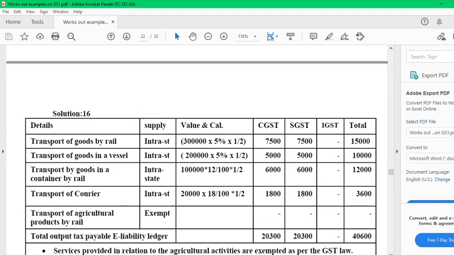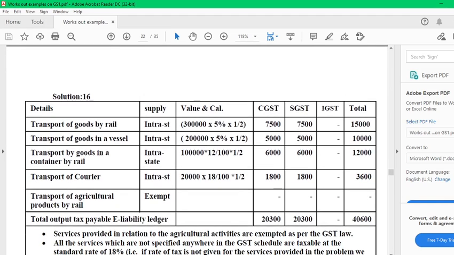Therefore, transport of goods by rail intrastate, 3 lakh into 5%, 7,500 each. Transport of goods in a vessel, it is intrastate, once again 5,000. Transport of goods in a container by rail intrastate, 6,000. Now it comes to 1 lakh into 6%, therefore 1 by 2.